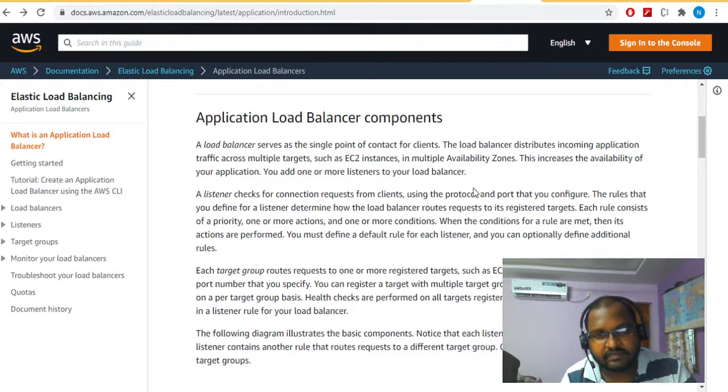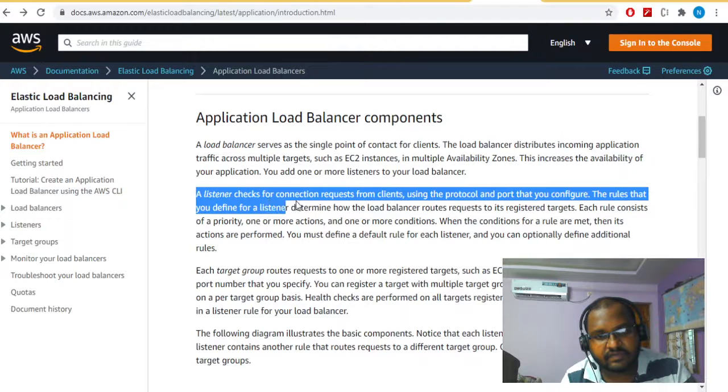As we already discussed, each region is subdivided into availability zones. So if an availability zone fails, the load balancer takes care to send the traffic to another EC2 instance, thus keeping the web application active even when the AZ is down.